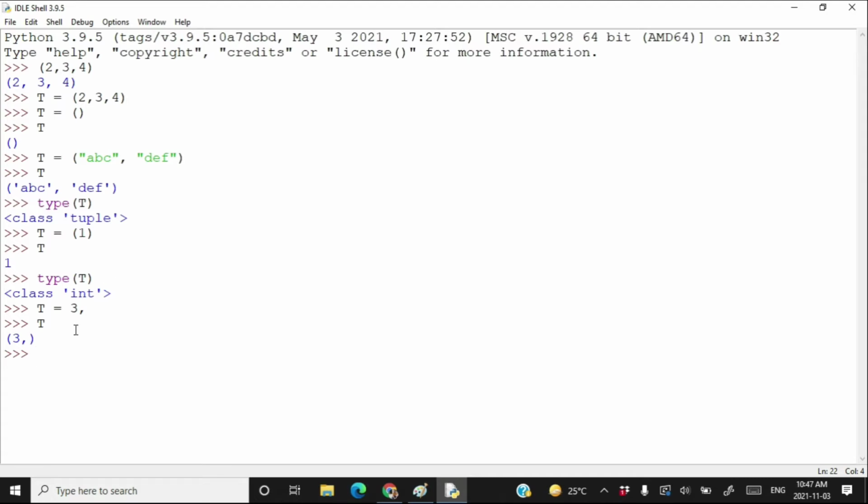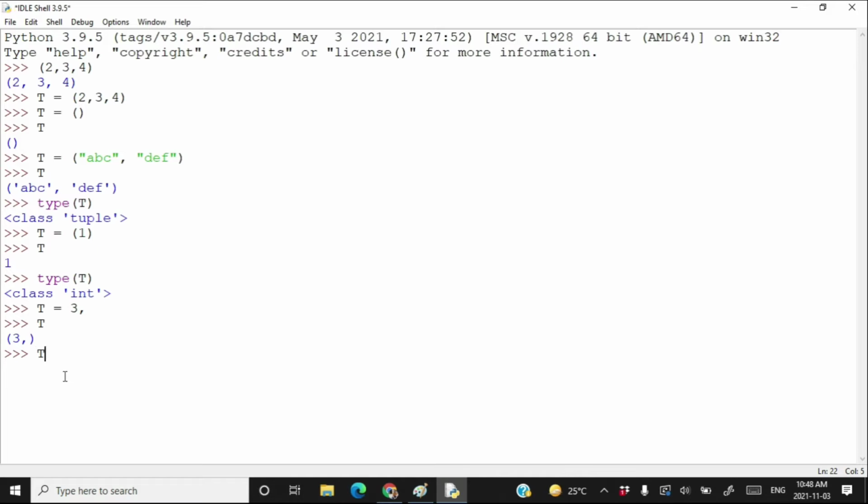A one element tuple always ends with a comma. Otherwise, if there is no comma inside a one element tuple, it will not be considered a tuple. It will be considered a single arithmetic value. So now if you write t is equal to 3 followed by a comma, it becomes a tuple of one element.